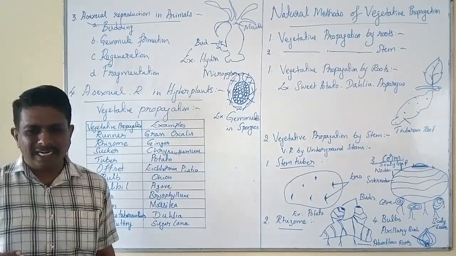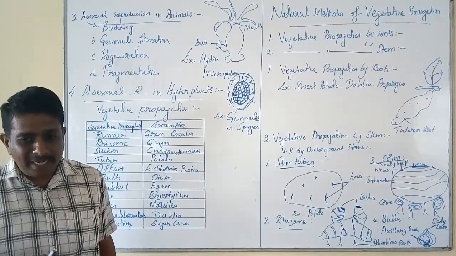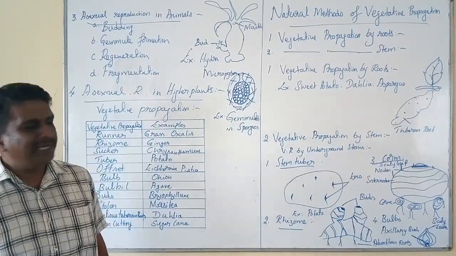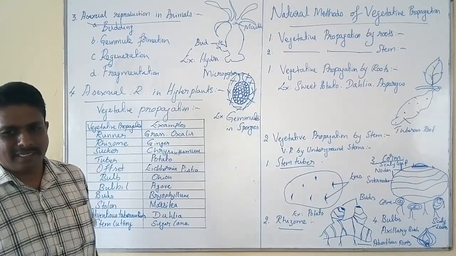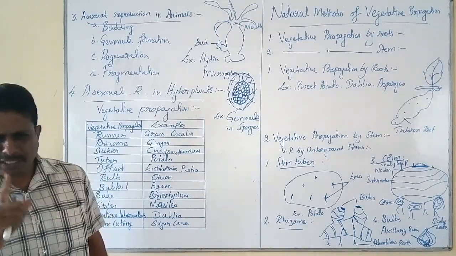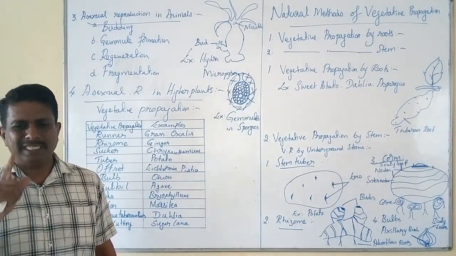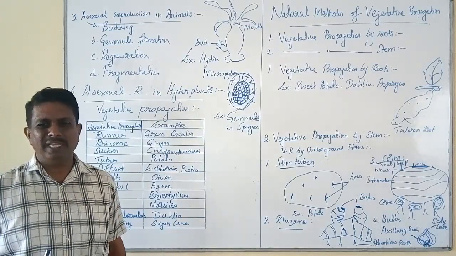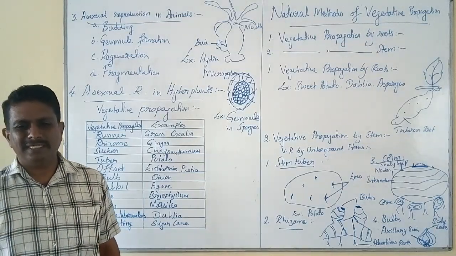When the tuber is cut along with the eyes and planted in suitable substratum or soil, it develops into new independent plantlets. Such stem tuber mediated vegetative propagation is seen in potato. The scientific name of potato is Solanum tuberosum, belonging to Solanaceae.